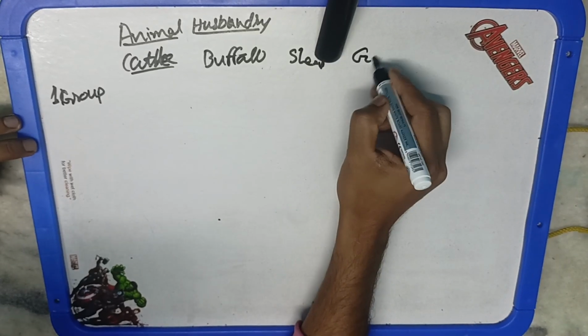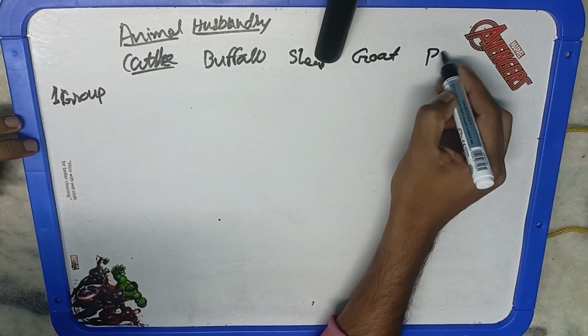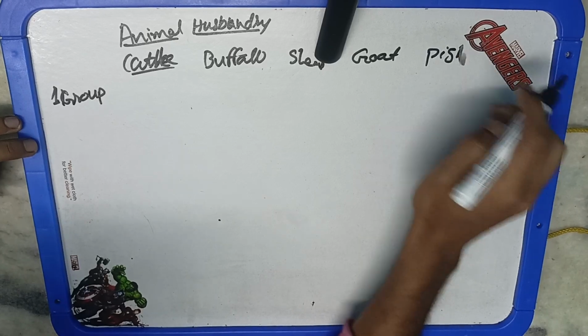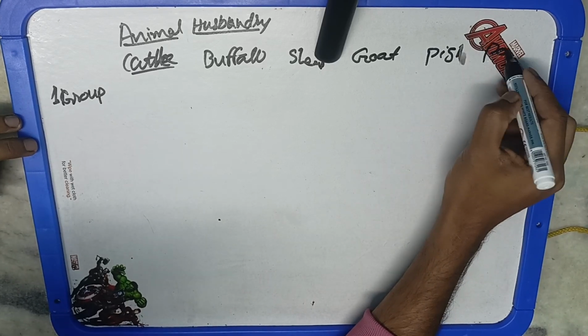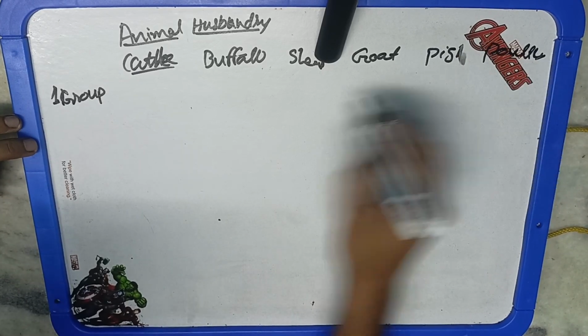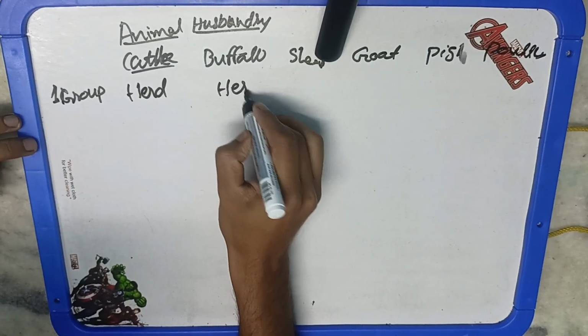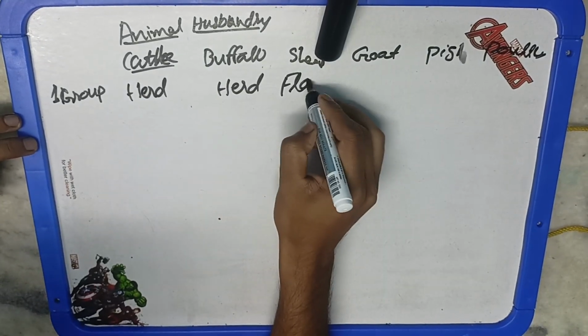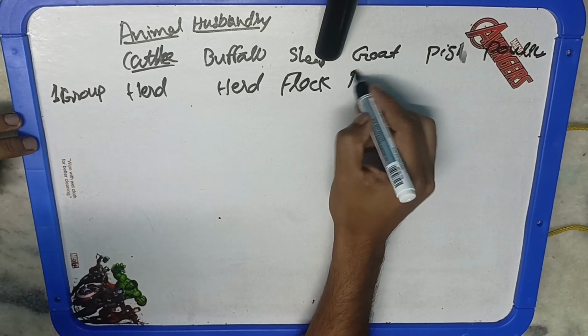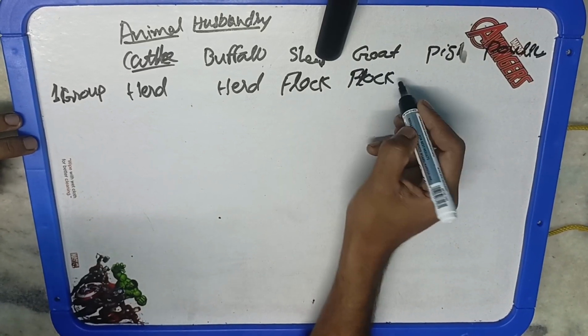For the adult male in cattle it is known as the bull. Similarly for the buffalo it is buffalo bull. For the sheep it is ram. For the goat it is buck. For the pig it is boar. For the poultry it is cock, and for the horse it is stallion. So it is very important to understand all the terms related to these things. I'll not go into the very details.